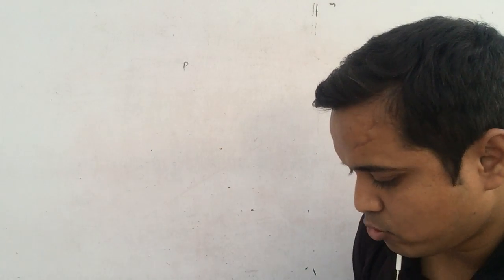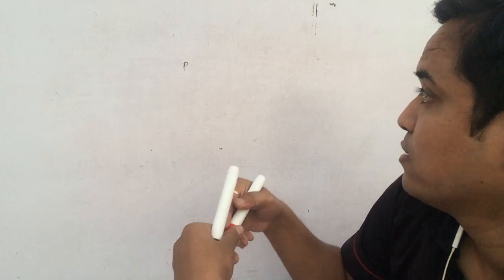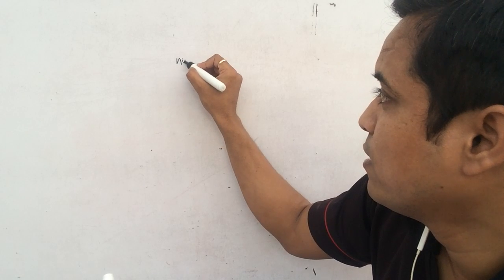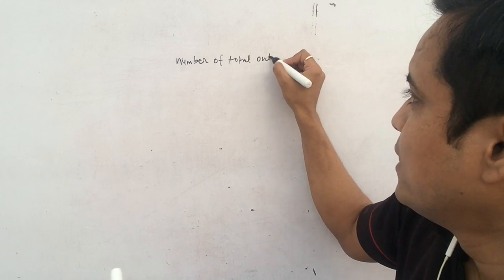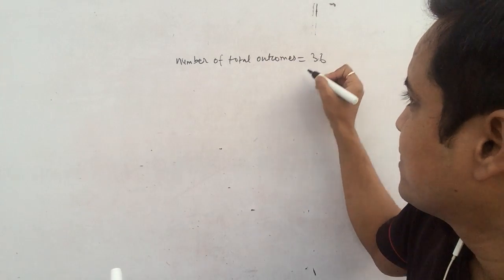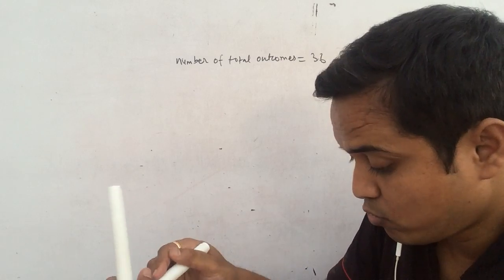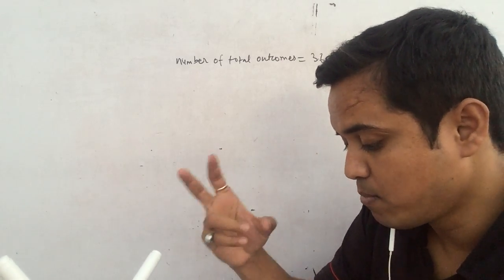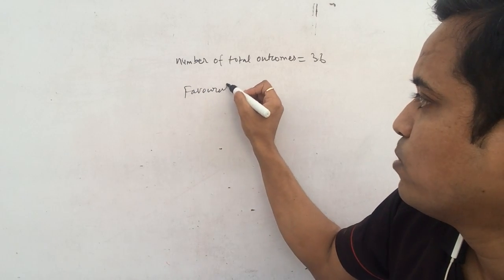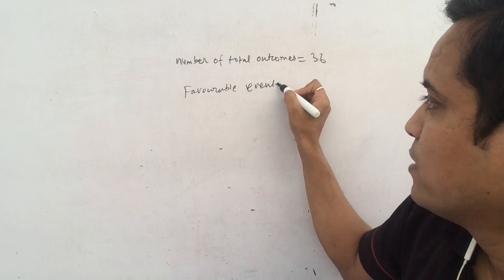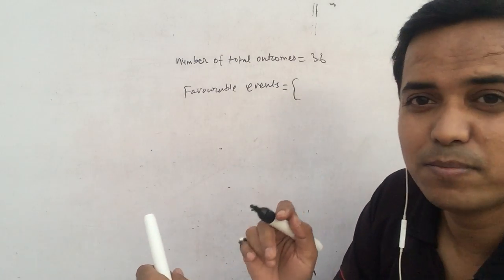Next question: in the throw of 2 dice, find the probability of getting a sum of 10. In the throw of 2 dice, you know the number of total outcomes is 36. You need the probability of getting a sum of 10, so you need to write the favorable events first. You need to get sum 10.